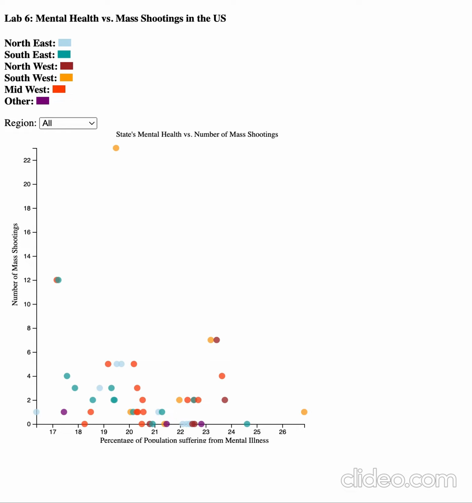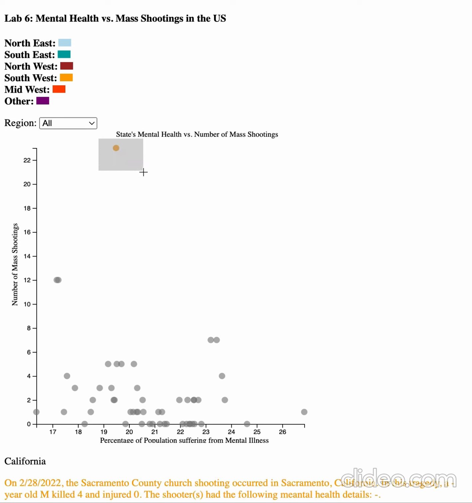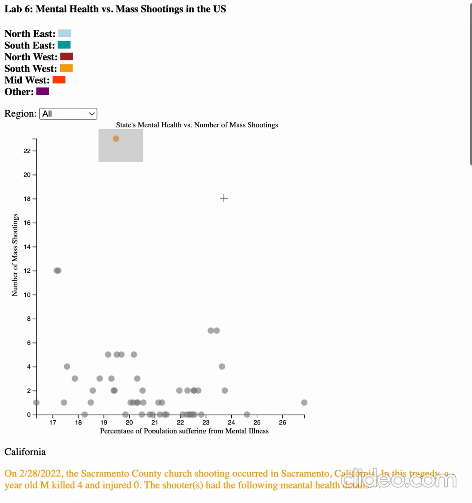He wants to find out more about an interesting point on the plot and whether or not the shooters in that state had any history of mental illness, so he brushes over a point. The system presents information about each shooting that has occurred in that state.